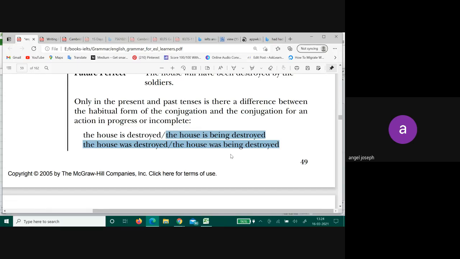In passive perfect structures, sorry, my fault, in passive perfect structures, there is no continuous or in progress usage. Clear?